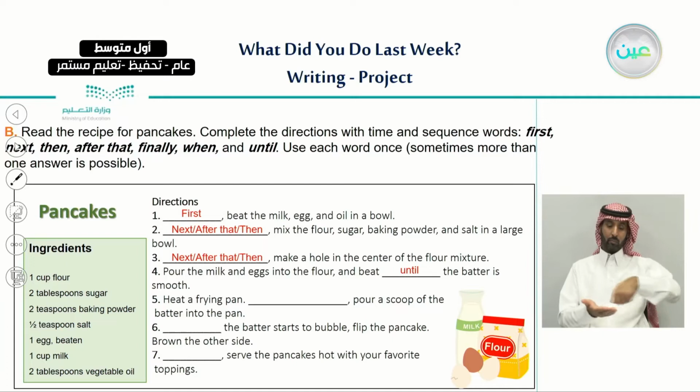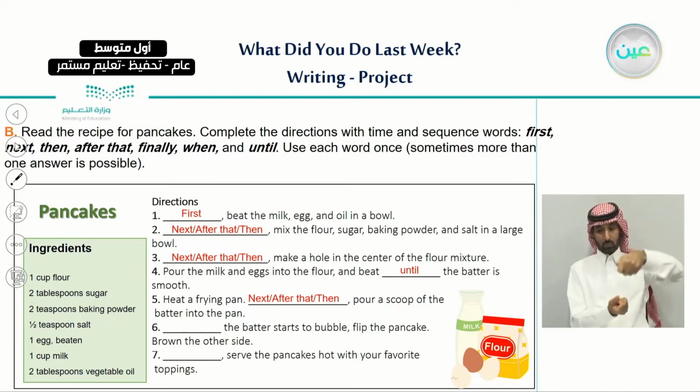And number 4, pour the milk and eggs into the flour and beat until the batter is smooth. So here in number 4, we use the word until, because it says to beat the eggs and milk. So for how long? It says here until the batter is smooth. Number 5. Heat a frying pan. Next, or after that, or then, pour a scoop of the batter into the pan.